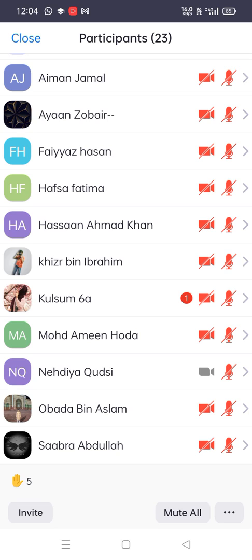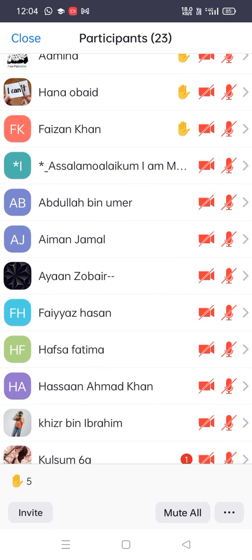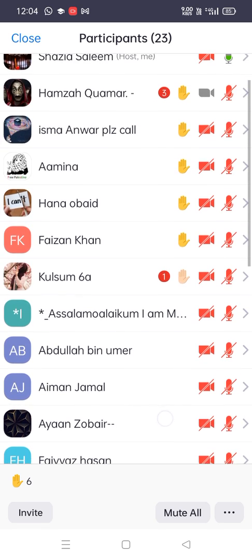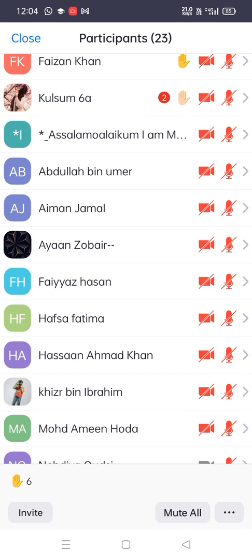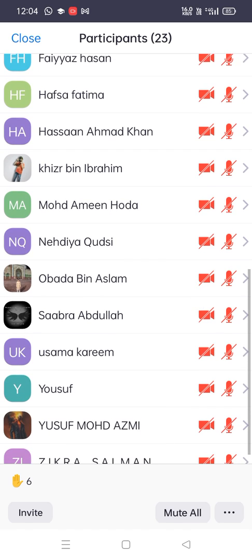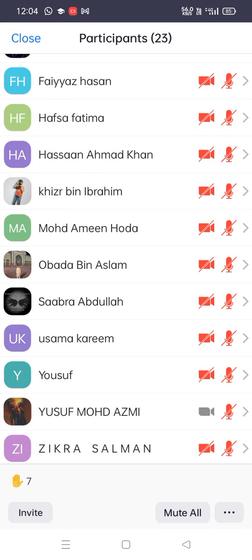Now the next is: leaves are green in color. Yes, raise your hand. Just a few hands are raised. Why are others not? This is so easy. Why is it green in color? Everybody must know this from the third class. Why do the leaves have green color? Zikra Salman, you tell me.